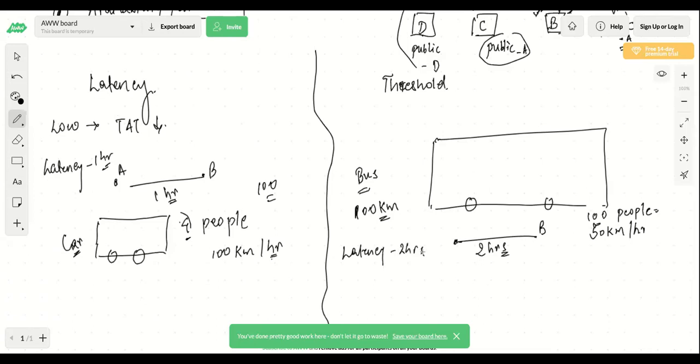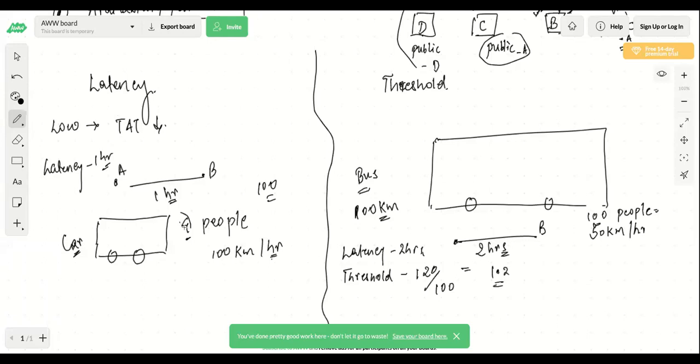Now let's talk about the threshold. The threshold value is the total time taken divided by the total people who have traveled. So basically in our case, 2 hours is 120 minutes, and the total number of people is 100. Correct. So this will become 1.2, that is the threshold.